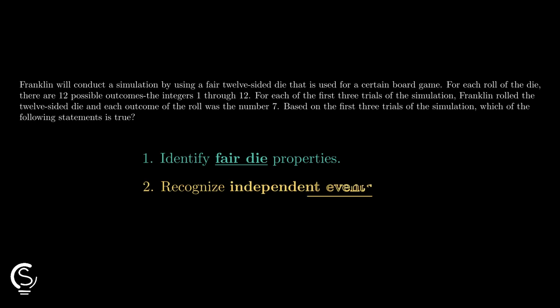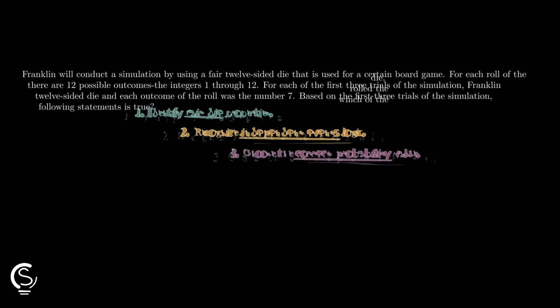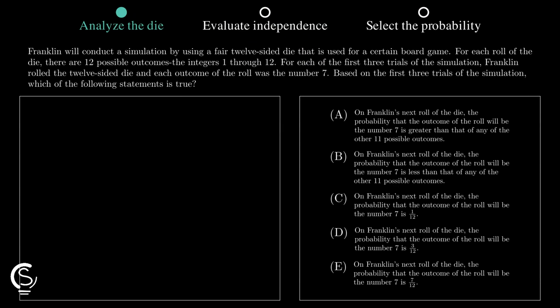Probability problems involving dice can seem tricky, but this one is actually super simple once you break down the mechanics of a fair 12-sided die roll. A fair 12-sided die has 12 distinct outcomes. Since the die is fair, each integer from 1 to 12 has an equal chance of appearing on any single roll. Boom!